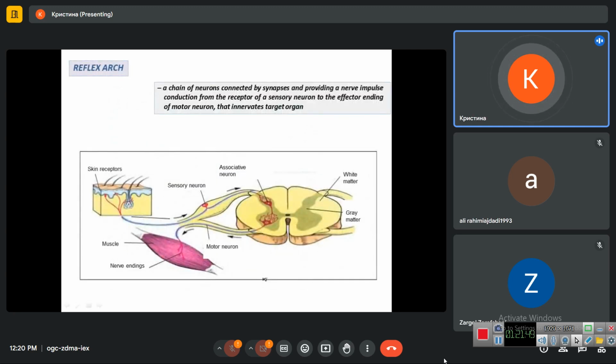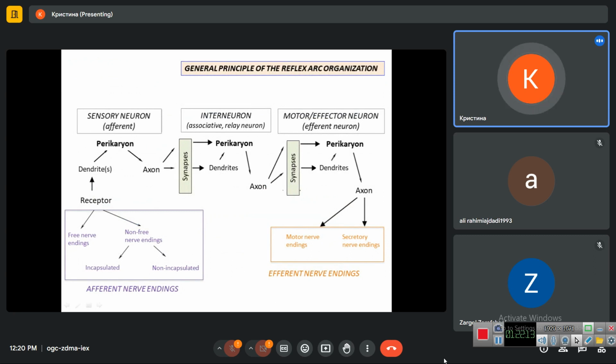Now, reflex arc is the chain of neurons connected by synapses and providing nerve impulse from the receptor of a sensory neuron through the interneuron towards the effector neuron and through its axon to the effector endings. So, general principle of reflex arc organization.